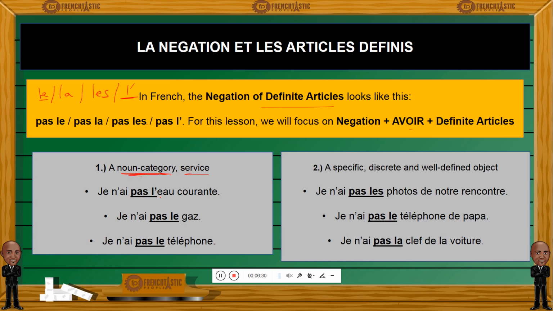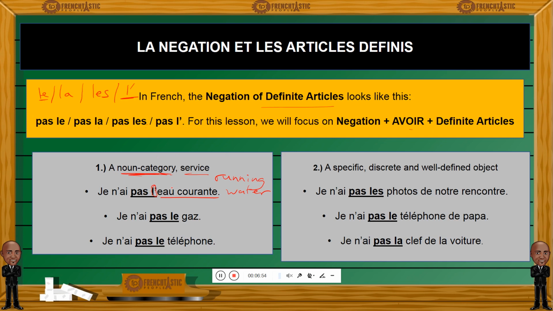So here, eau courante means running water, like tap water. So, je n'ai pas l'eau courante. I don't have running water. Je n'ai pas l'eau courante. You will have to keep the L apostrophe. Again, this is atypical because usually you would have a partitive article instead.